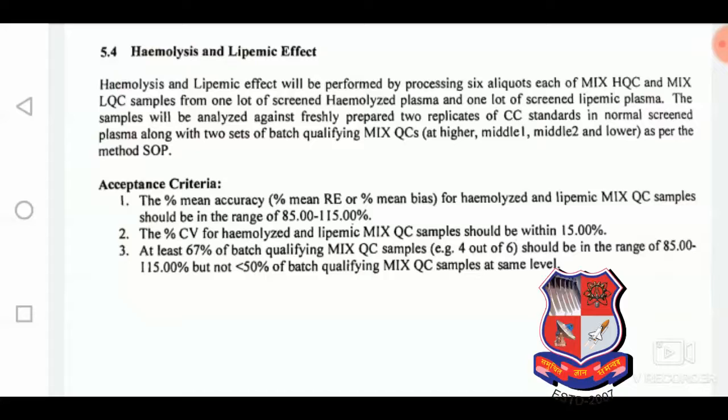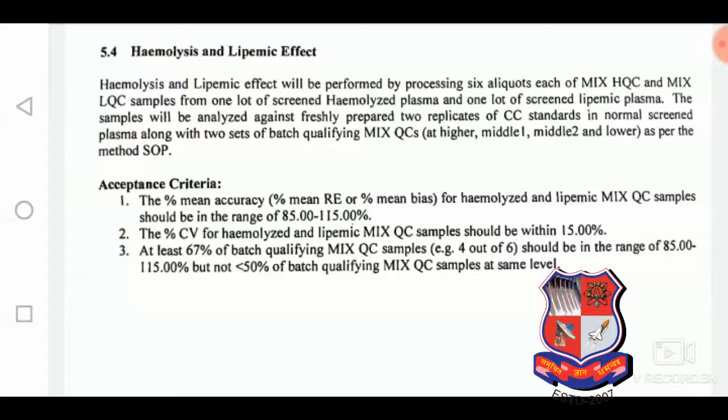So here are the acceptance criteria: the percentage of mean accuracy for hemolyzed and lipemic QC samples should be in the range of 85 to 115. That is the most essential part. And whatever the percentage CV obtained for all the QCs, like HQC and LQC, it should be within 15%.